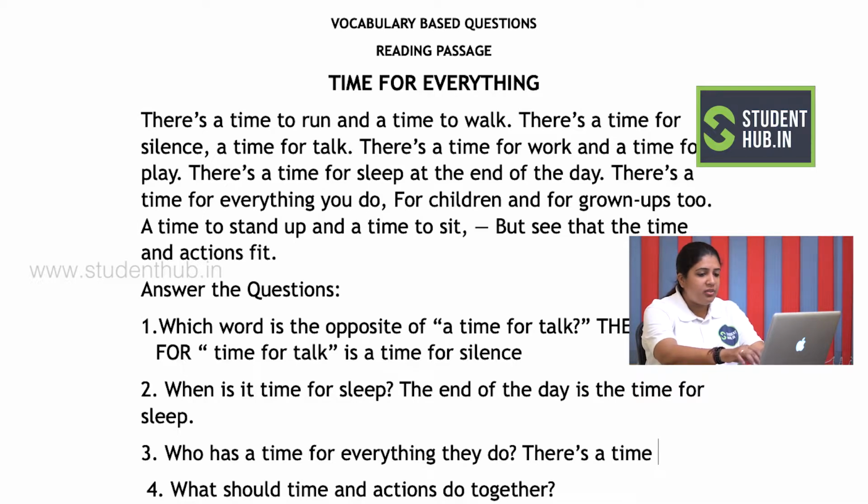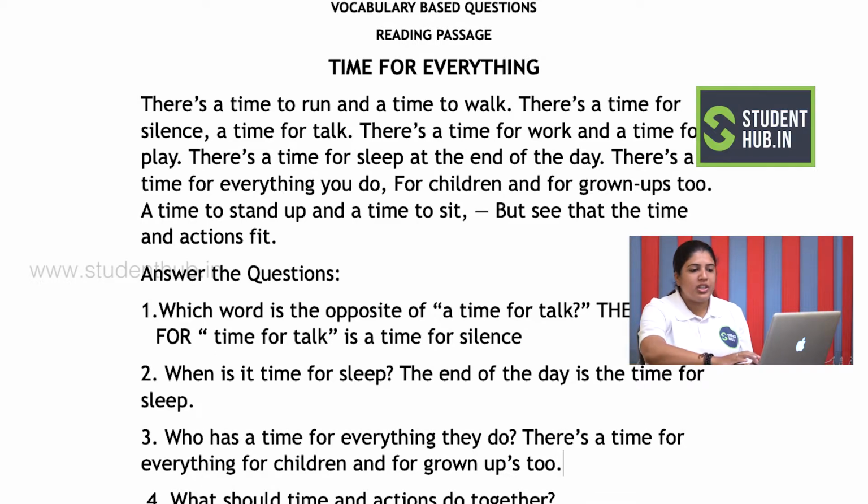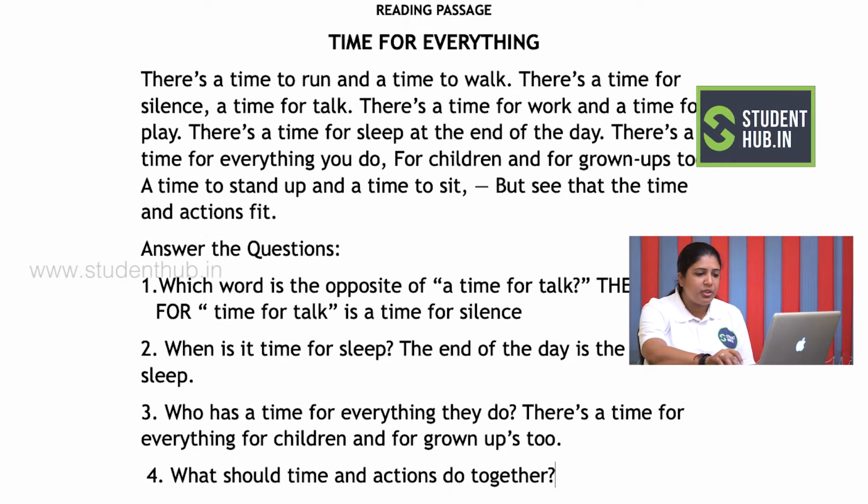There is a time for everything for children and for grown-ups too. This would be the answer for question number 3.